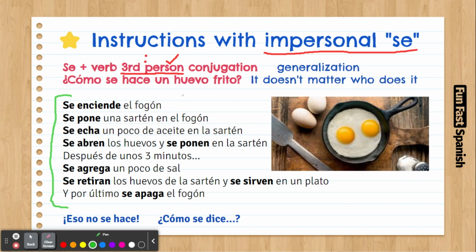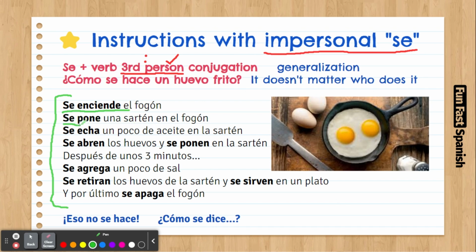So you're going to say, like the first one here, se enciende el fogón. So el fogón is the stove. So the stove is turned on, kind of. I'm not saying you do it. It's just impersonal. Yeah. Se pone una sartén en el fogón. So here, first we turn on the stove. Se pone una sartén en el fogón.